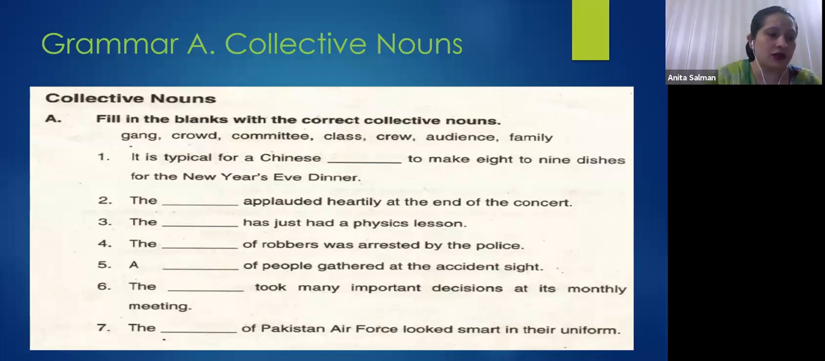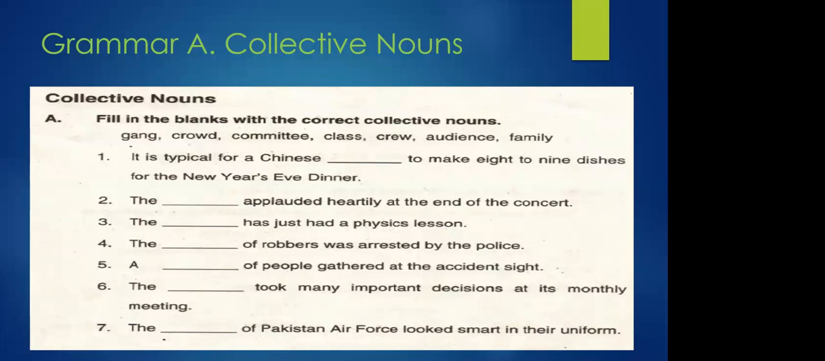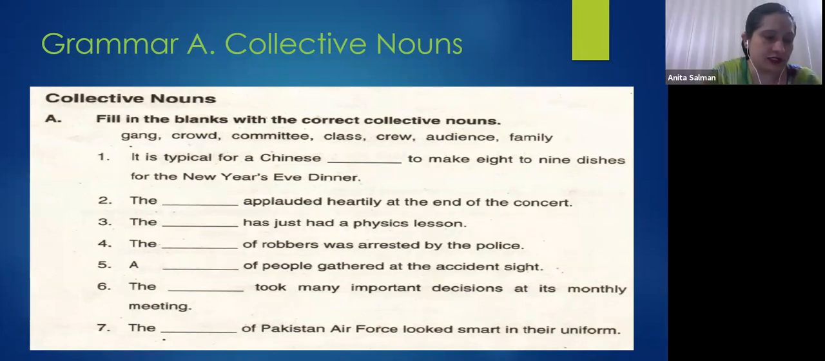Number 4. The dash of robbers was arrested by the police. Just look at the context. If you look at the sentence, the dash of robbers was arrested by the police. It is used as a singular noun, not as a plural, though it is plural. Yes, Nawal. The gang of robbers was arrested by the police. Very good.